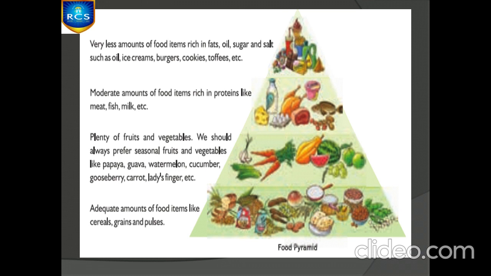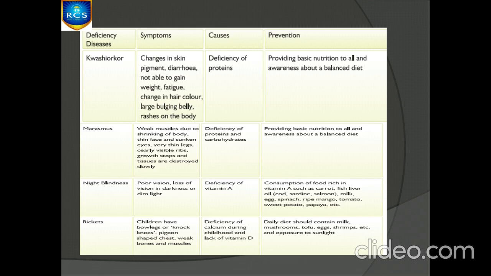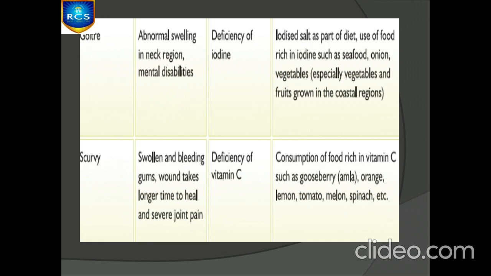Okay, then deficiency diseases. These are diseases caused due to deficiency of some nutrients in our food. Okay, the food we are eating may lack nutrients. Okay, this results in these types of deficiency diseases. Some of the deficiency diseases are kwashiorkor, marasmus, night blindness, rickets, goitre, and scurvy.